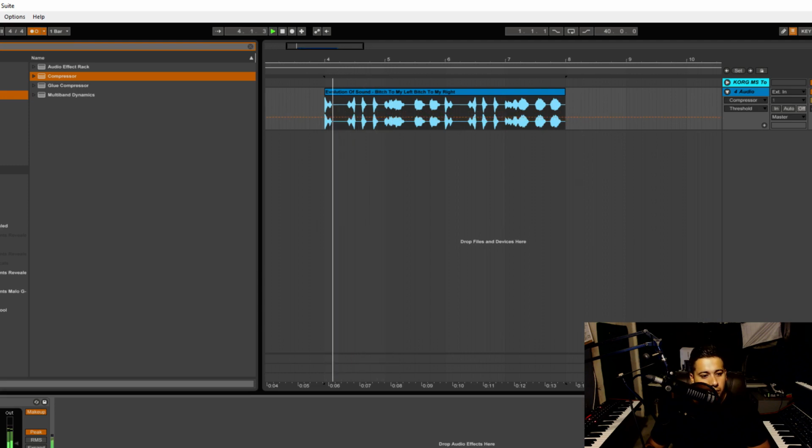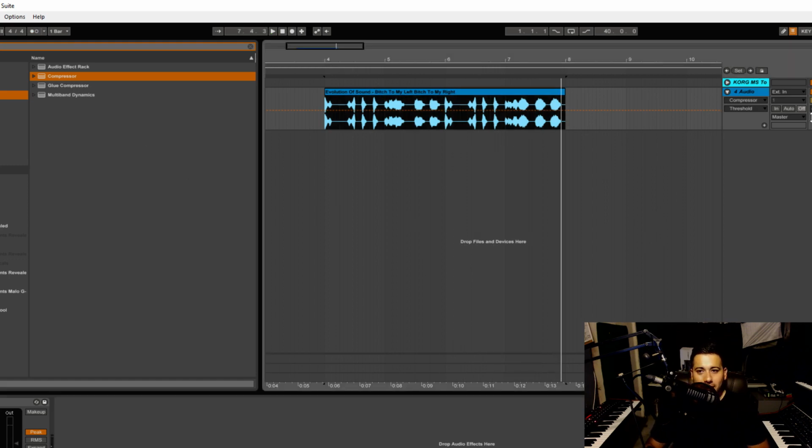To my left, left, left. Make sure to turn up the makeup gain. Sorry, I messed up there. To my left, left, left. To my right, right, right. And once we have it, the last thing would be to add reverb and sidechain, and that will be your vocal chop. But as you guys can see, it's fairly easy to make them.